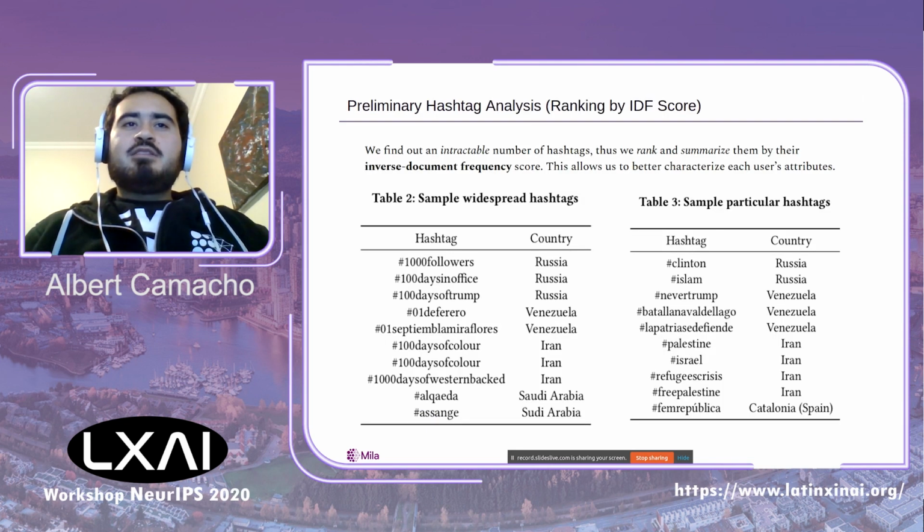To make sense of what the reported users are talking about, we sample a set of hashtags and rank them using their inverse document frequency score. By looking at both ranking extremes, we are able to see the kinds of topics that are of global interest, regardless of any account's country of origin. Moreover, in Table 3 we provide a sample of popular hashtags per country, which turn out to rather target particular events.